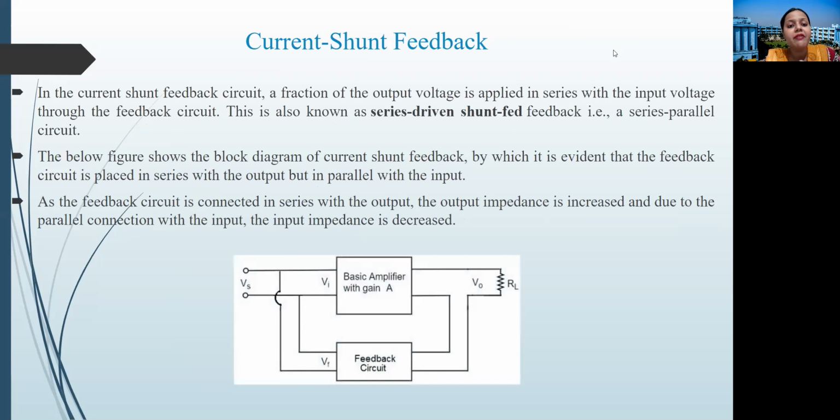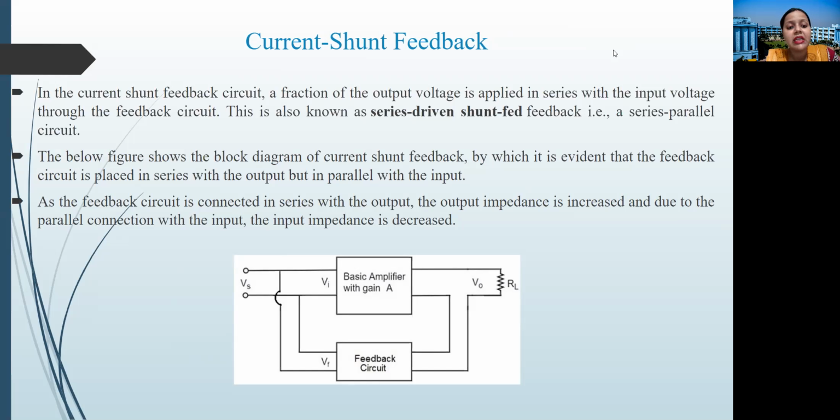In the current shunt feedback circuit, a fraction of the output current is applied in parallel with the input through the feedback circuit. This is also known as series driven shunt fed feedback, that is a series parallel circuit. The below figure shows the block diagram of the current shunt feedback, by which it's evident that the feedback circuit is placed in series with the output but in parallel with the input.